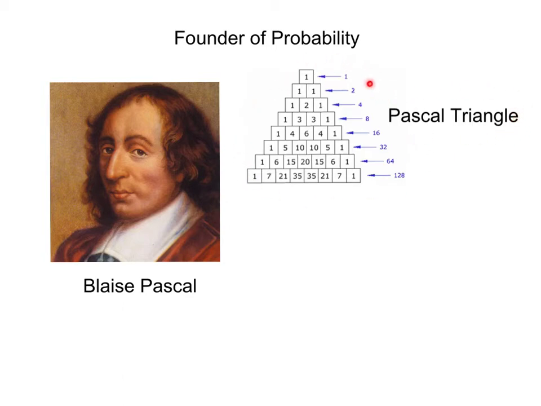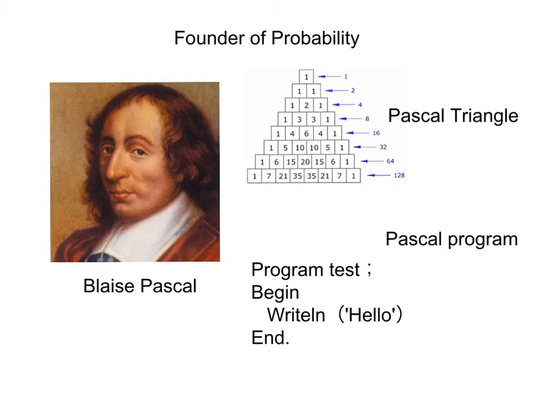If you study M1 or M2 in Form 4, you will learn this triangle in your math lesson. And if you study ICT in your Form 4 or Form 5 lesson, then you will have a chance to write some Pascal program. This is what we call the Pascal program.